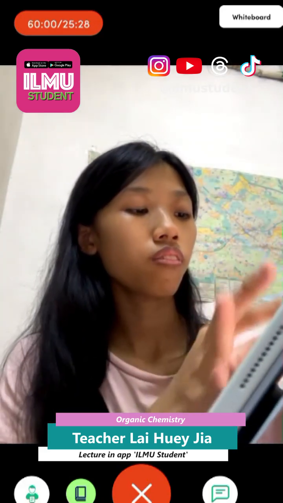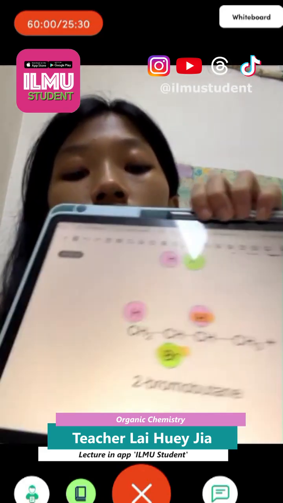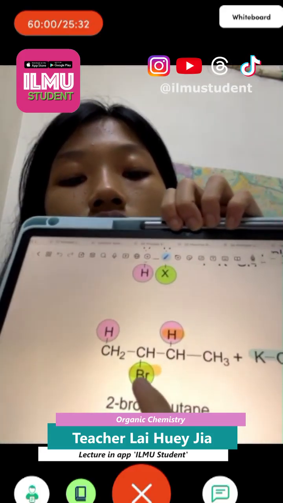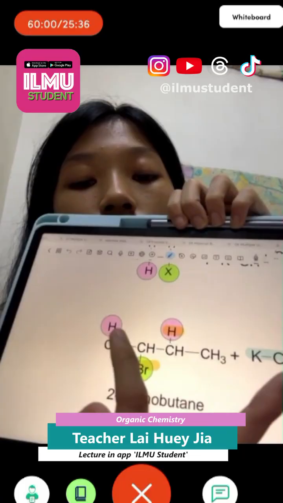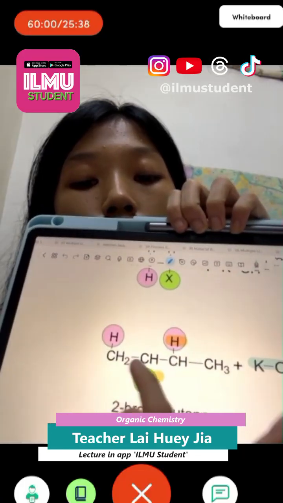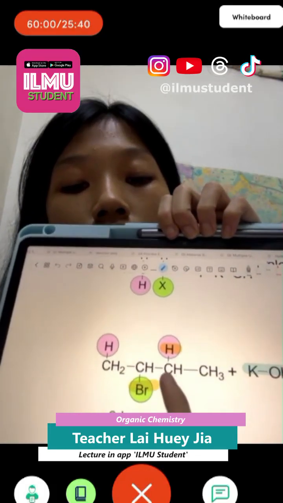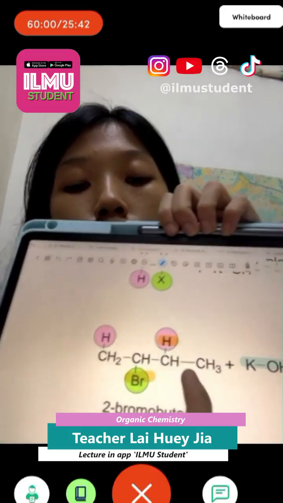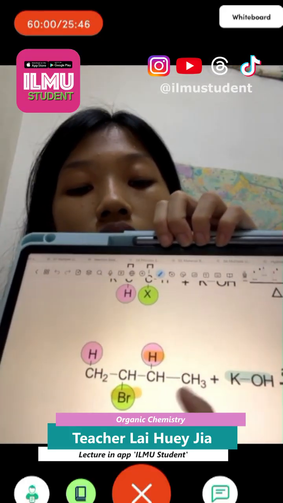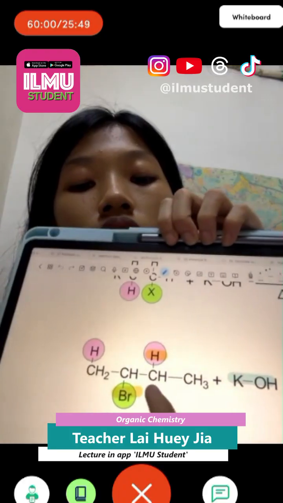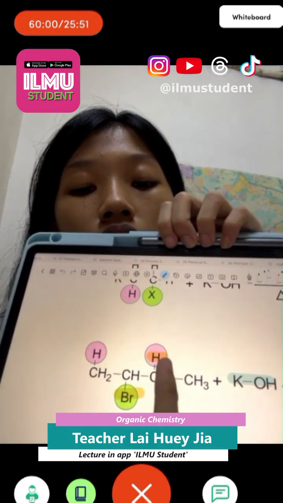Okay, first we look at this. We need to eliminate, this is X, this is H. But we have both H. We can choose to eliminate from here and form double bond here or form double bond here. But if you want to form major product, you should follow the Zaitsev rule with the highly substituted C double bond C. So we should eliminate this H and this Br.